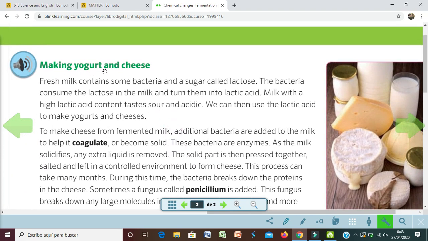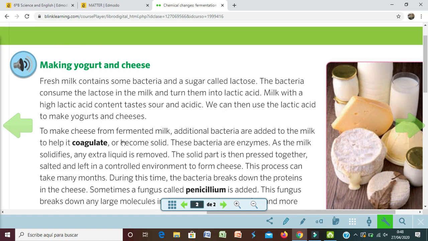How to make yogurt and cheese. In this case, fresh milk contains some bacteria and a sugar called lactose. The bacteria consume the lactose in the milk and turn them into a lactic acid. Milk with a high lactic acid content tastes sour and acidic. We can then use the lactic acid to make yogurts and cheeses.